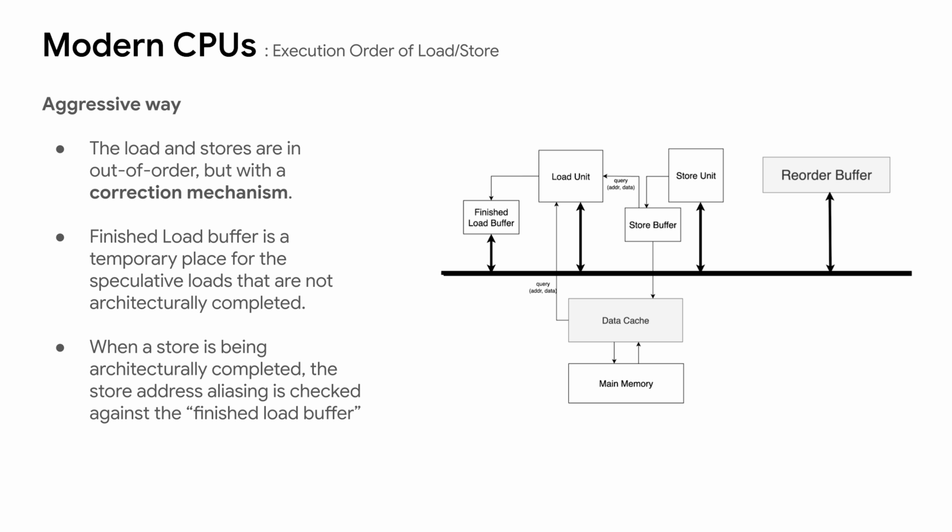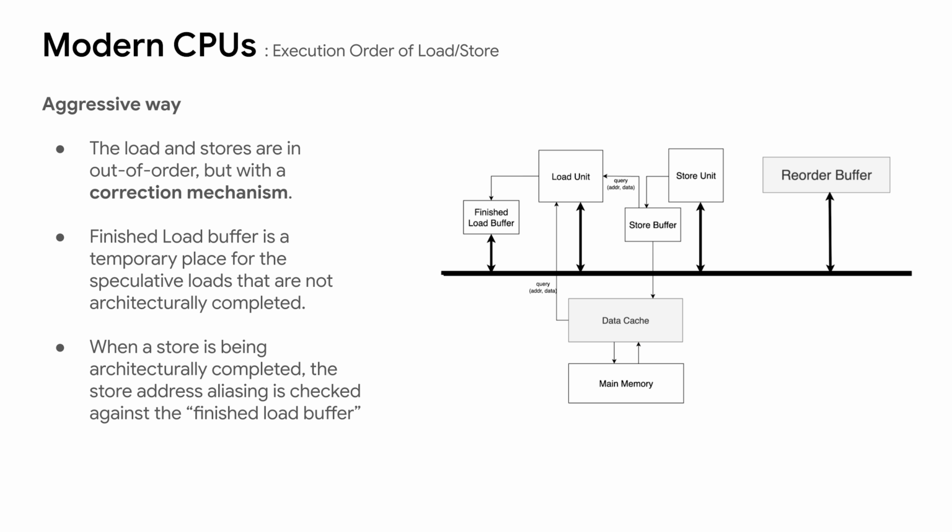The load and store instructions start in the execution units out of order, even if they might have a memory address dependency. The load instructions calculate the address and read the data from the store buffer if an address alias is detected, or load from the L1 cache if an alias with the store buffer is not detected. The loads are speculative.